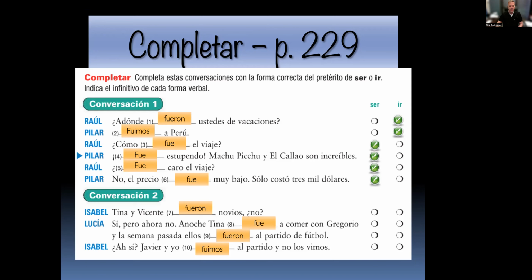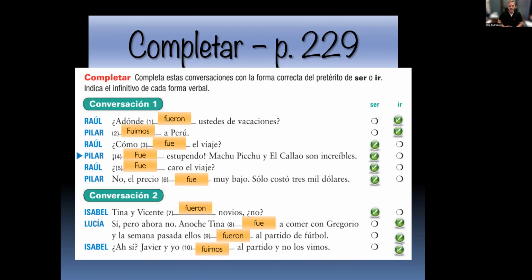Conversación 2. Isabel, Tina y Vicente fueron novios, ¿no? At ser. Sí, pero ahora no. Anoche Tina fue a comer con Gregorio y la semana pasada ellos fueron al partido de fútbol. Ah, sí, Javier y yo fuimos al partido y no los vimos.